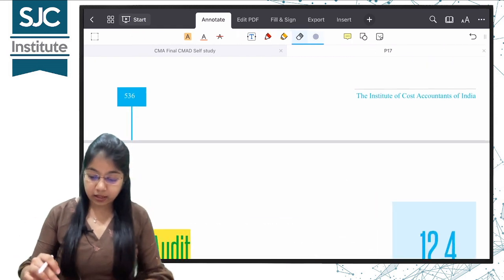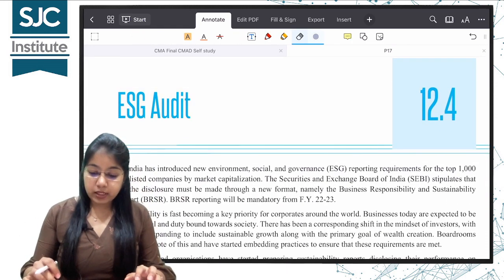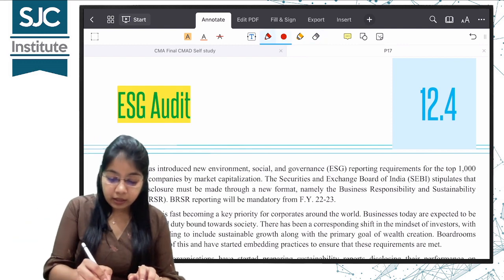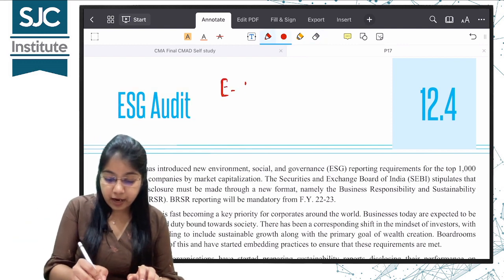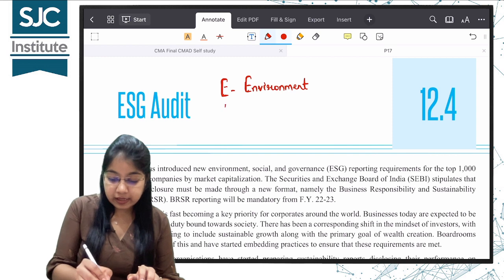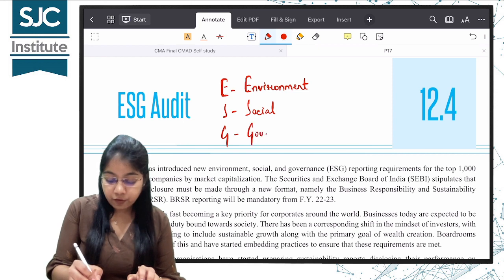Let us start. Ma'am, what is the full form of ESG? ESG. E stands for environment. S stands for social. And G stands for governance, which means corporate governance.